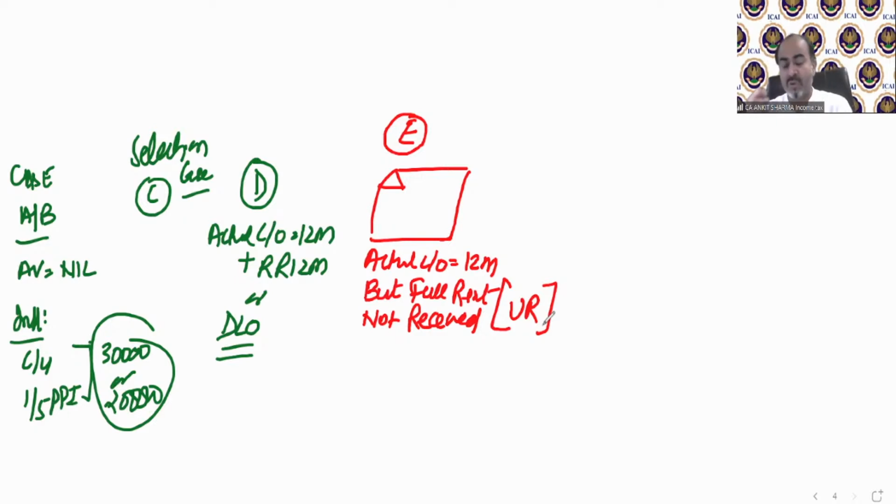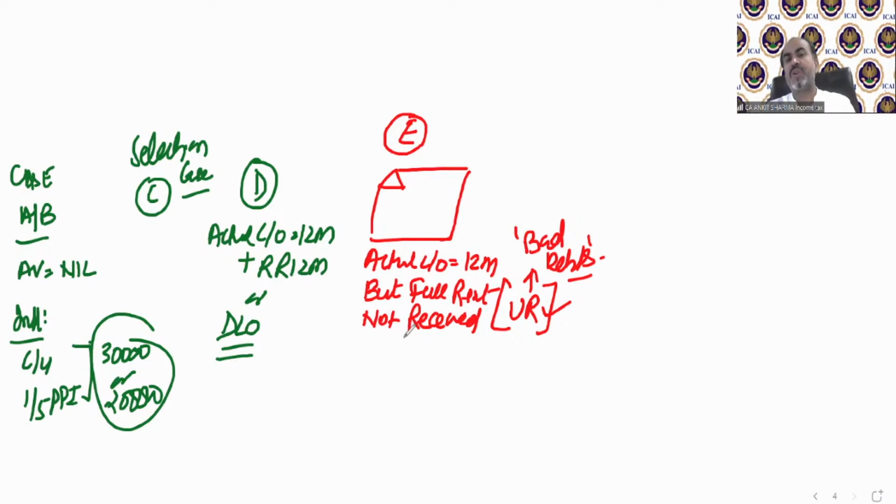As the name suggests, that is unrealized rent: the part of rent which has not been recovered from the tenant who was in our property. So if you want to understand the logic, this is technically the bad debts of house property. Do not write it as bad debts in the examination. In the examination we need to use the words unrealized rent. But you can understand the concept in an easy way.